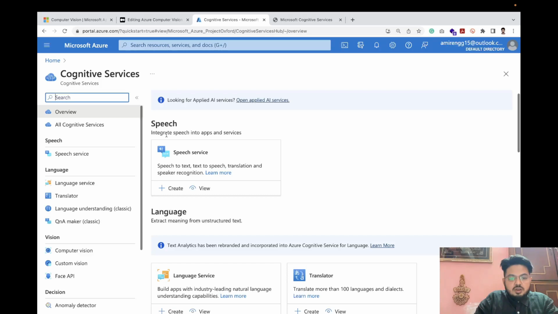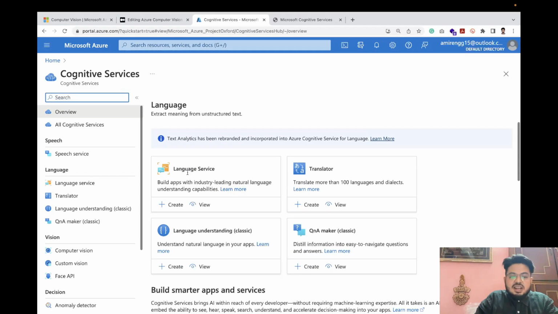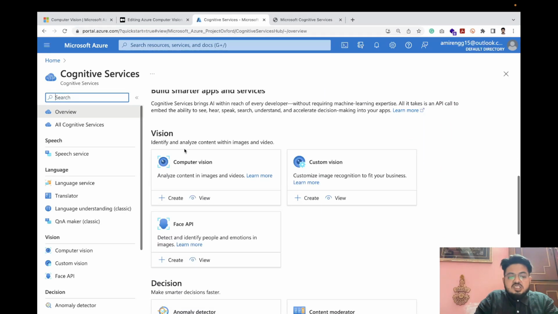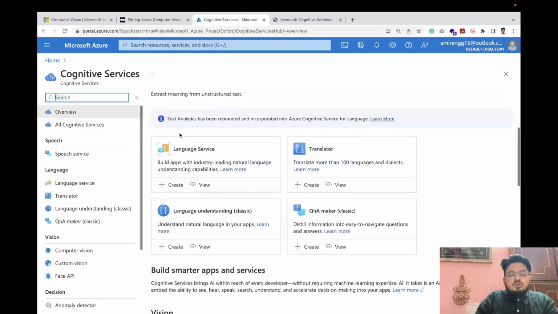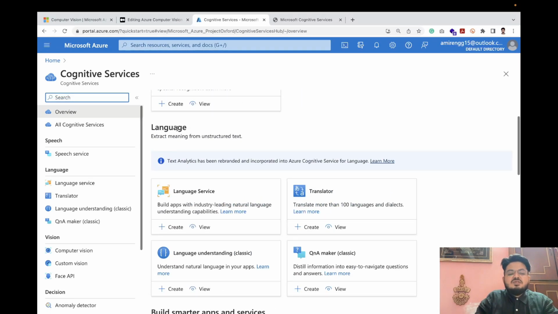If we see from over here, we have speech, and services provided by the Microsoft team: speech-related services, language-related services, translator, vision.